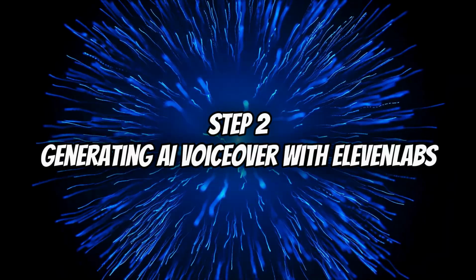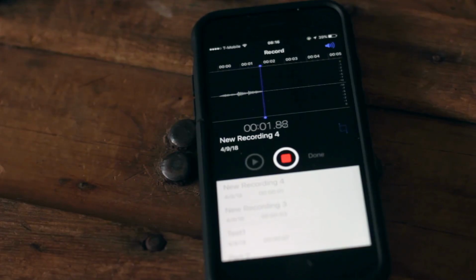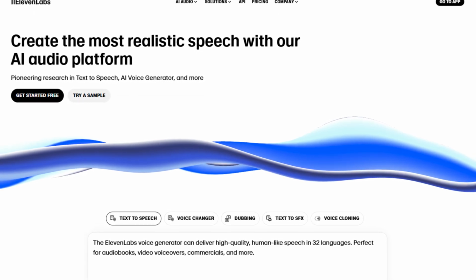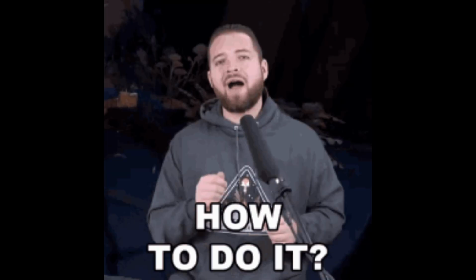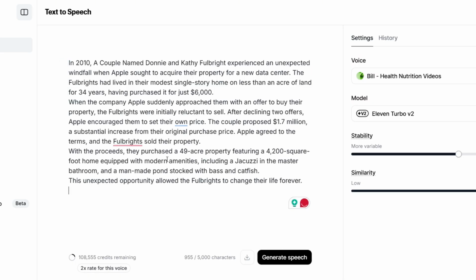Step 2. Generating AI voiceover with 11 Labs. A professional voiceover can make your video more engaging and relatable. With 11 Labs, you can generate high-quality AI voiceovers that sound natural and professional. Here's how to do it. Upload or paste your script. Take the script you created with ChatGPT and paste it into 11 Labs' text-to-speech tool.